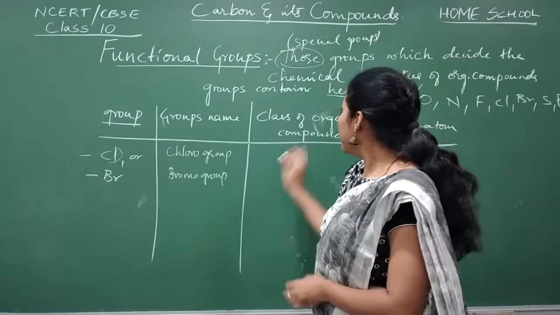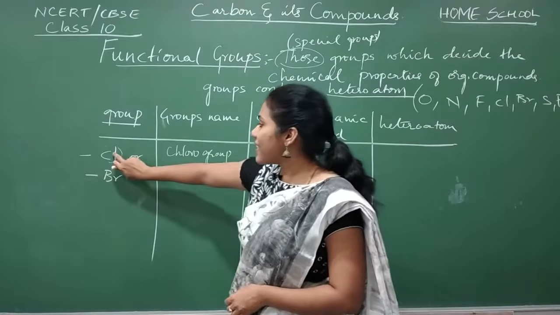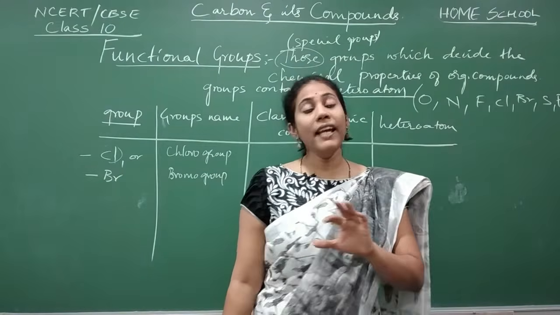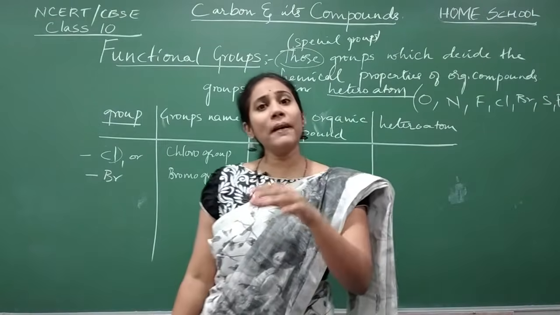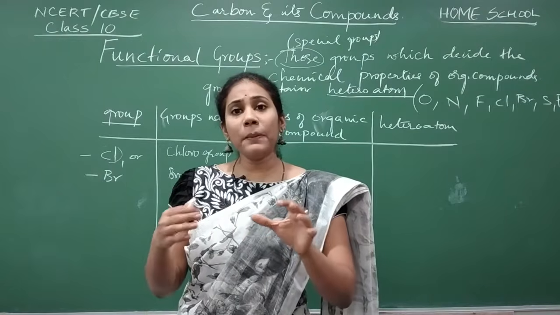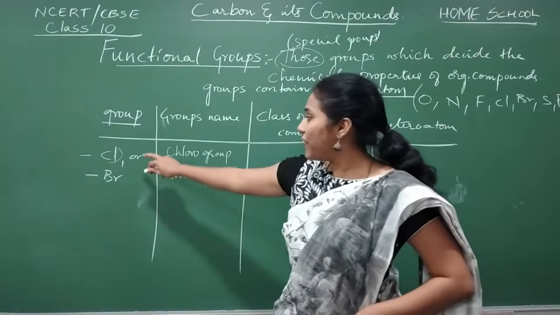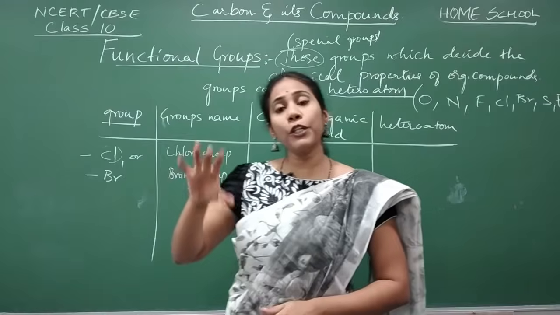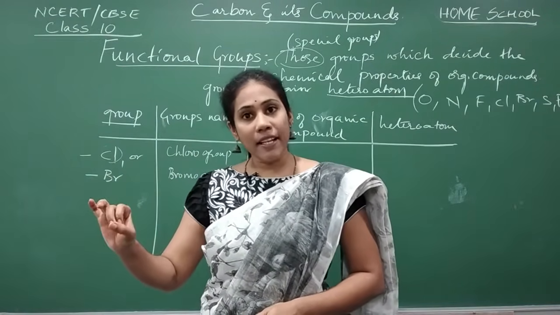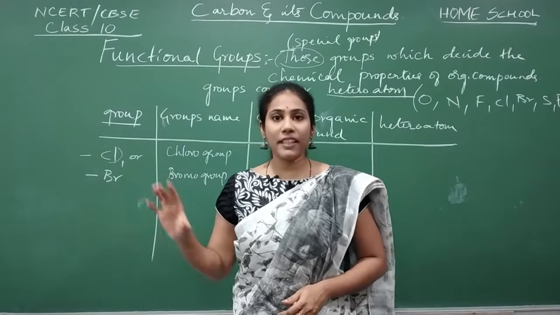Okay, and whenever you have such elements along with carbon and hydrogen, those organic compounds have very different properties. Usually with carbon and hydrogen, if you find these, they are used as fertilizers, pesticides, insecticides in the field of agriculture.